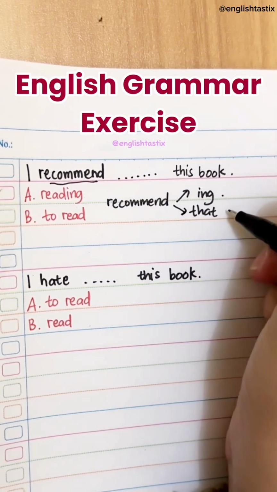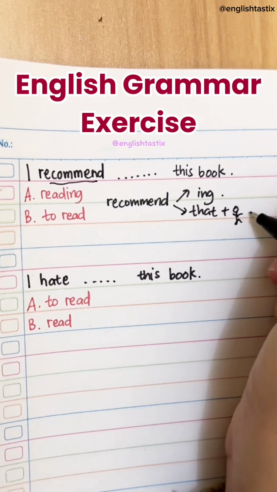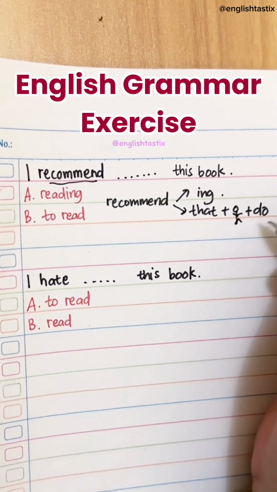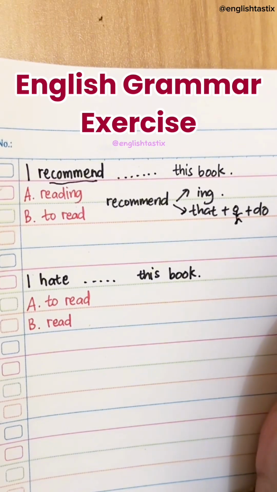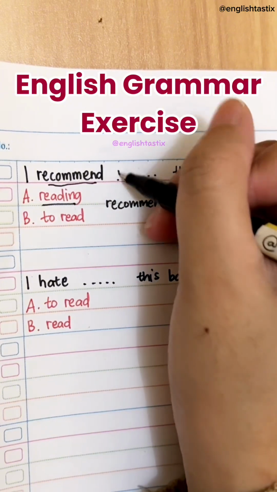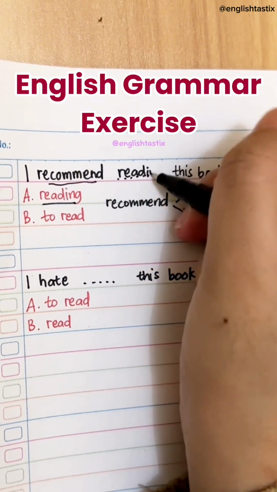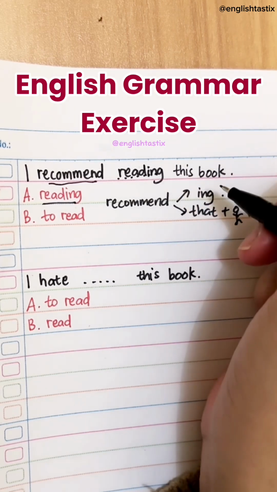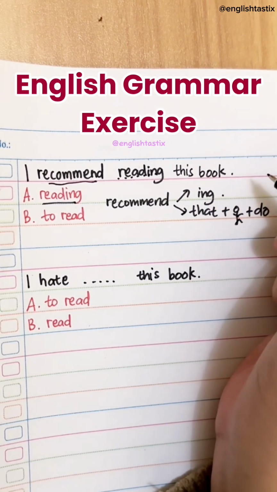And second, it is followed by that someone do. Example, I recommend that you sing. I recommend that you listen. Alright, so what's the answer? The answer is reading. I recommend reading this book. Or you can also answer, I recommend that you read this book.